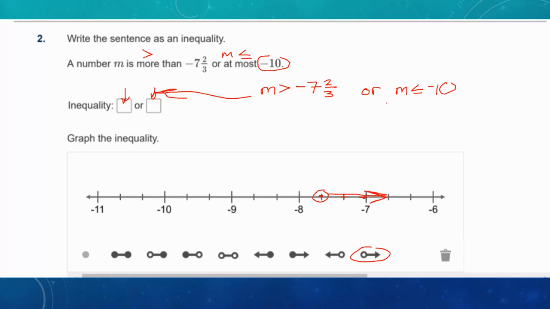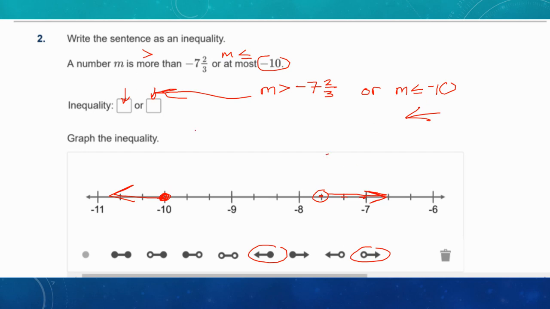Okay, or M is less than or equal to -10. Remember how we can graph that. More ink, so that's going to be a solid dot. And we can use that arrow trick because M is on the left and fill that in. So that's going to be a solid dot with the arrow to the left.